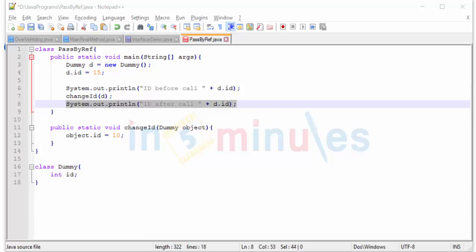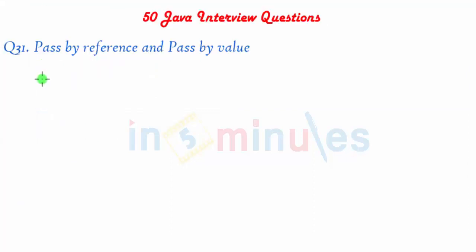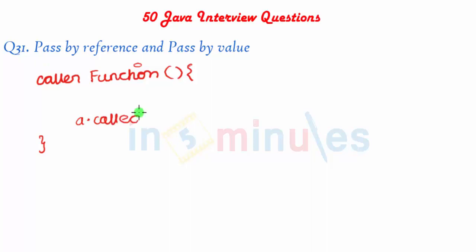So even though this example seems to demonstrate that Java is pass by reference, no, we will stick to our original answer that Java is pass by value. Now let's try and give an explanation for this. Suppose we have a caller function, and inside the caller function the call is made to the called function, so something like this, a.calledFunction.